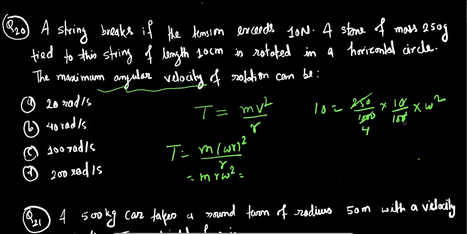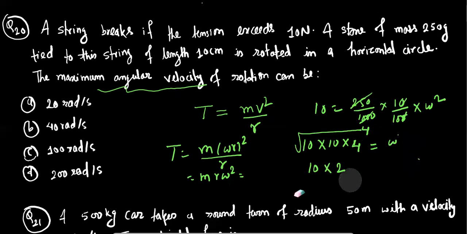Okay, and here it will be 10 into 10 multiplied by 4 equal to omega square, and on taking root we can get here 10 and 2 as square root of this overall value. If we take here root, which means angular velocity is 20 radian per second, so its proper answer is option A.